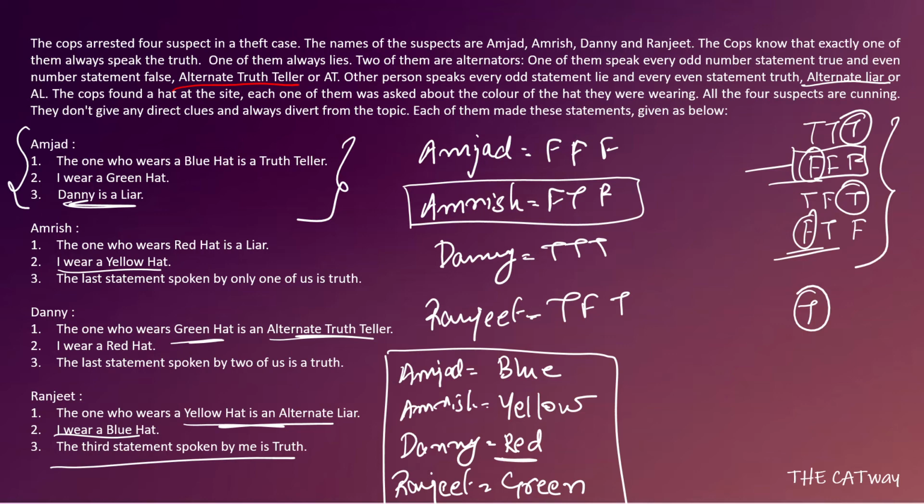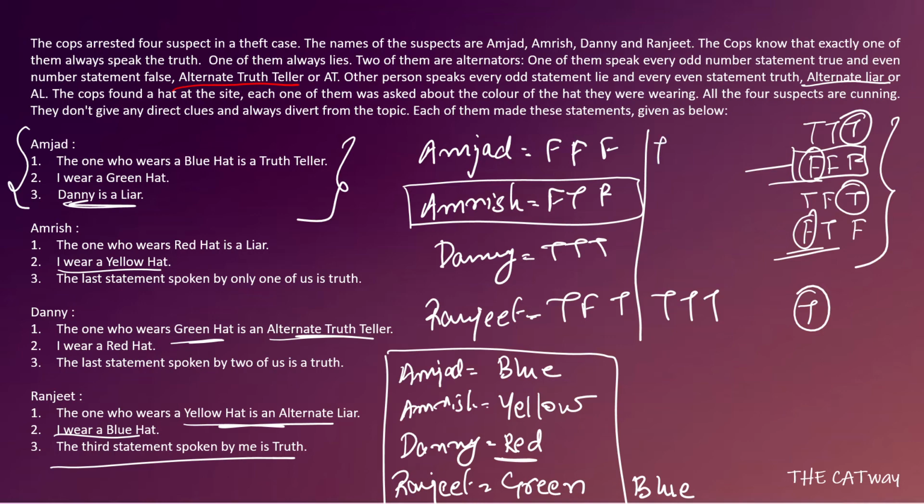But we will not stop here, because in binary logic you can have more than one case. So we will check the last case, in which Ranjit is the truth teller. If Ranjit is the truth teller, we will give him the blue hat. First this is clear. After that, go to Amjad. Amjad says that the one who wears the blue hat is the truth teller. So that means he is telling the truth.